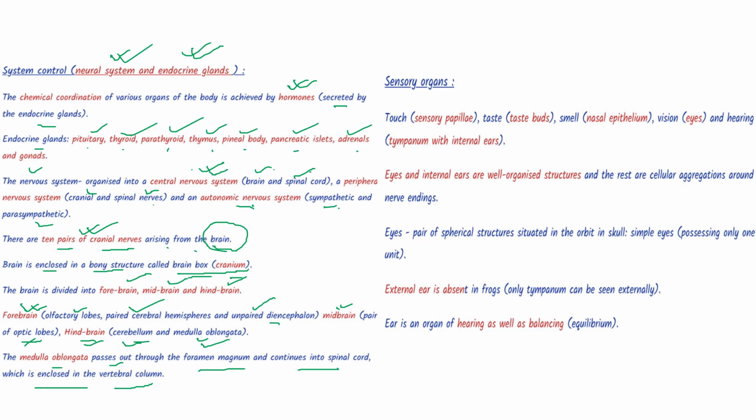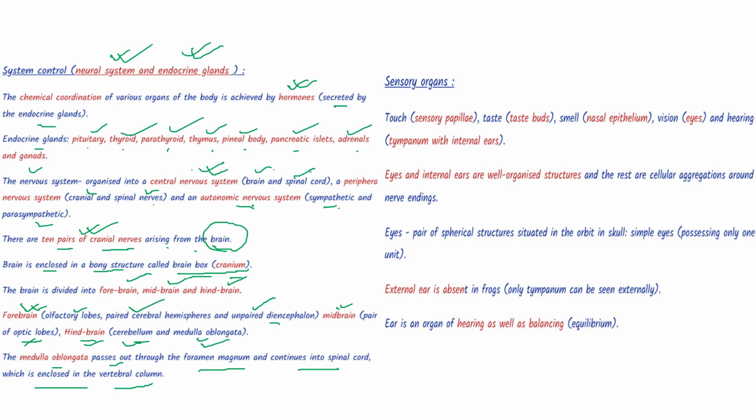Along with that, we can remember with this olfactory lobe, what was there? There are paired cerebral hemispheres and unpaired diencephalon. But if in an option there is olfactory lobe and some question is related to forebrain, whatever other things are there, you can understand the one in which olfactory lobe is there will be of forebrain.